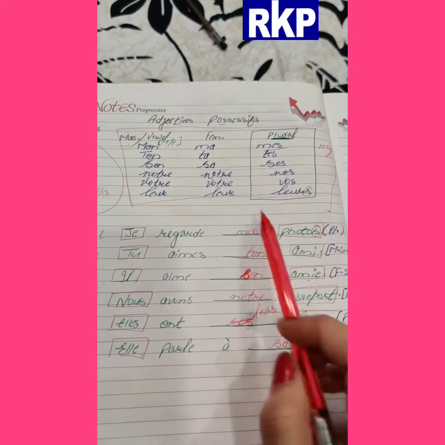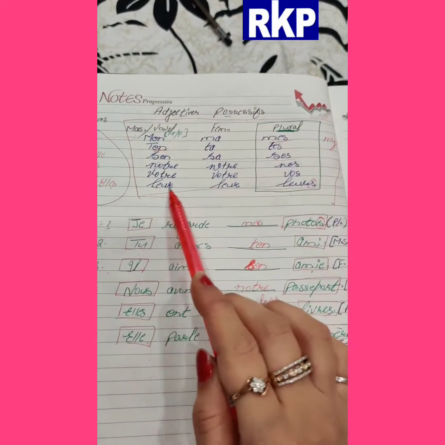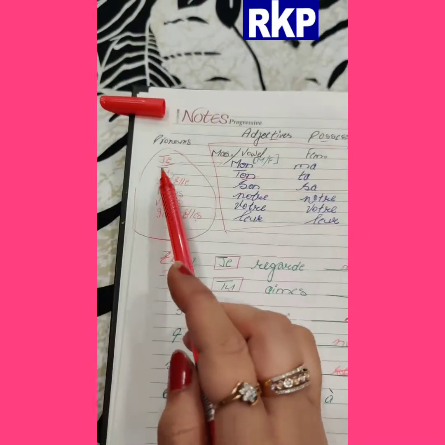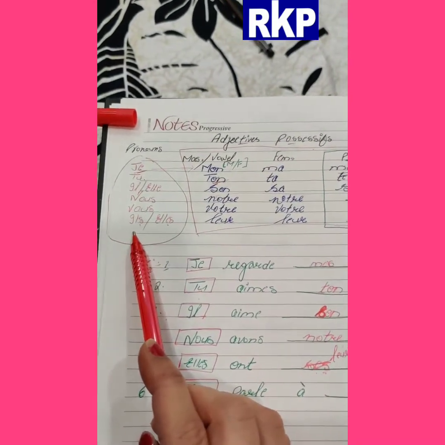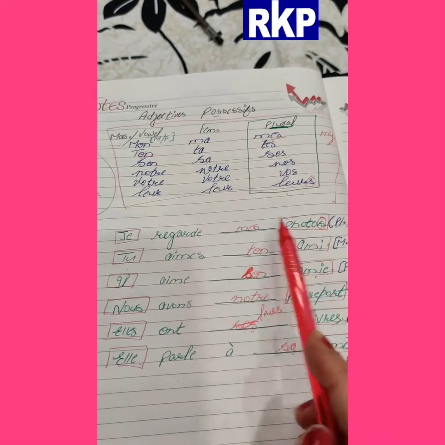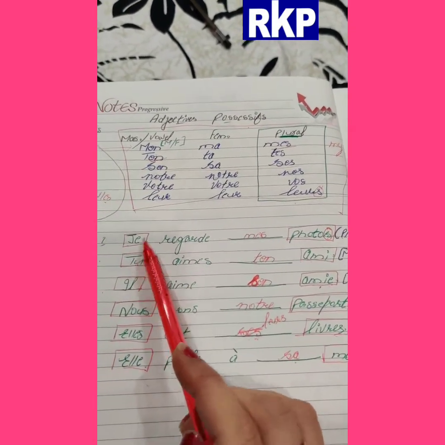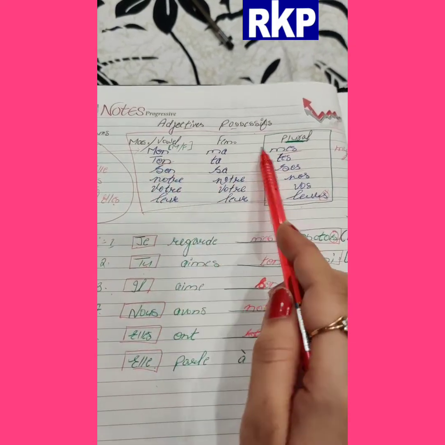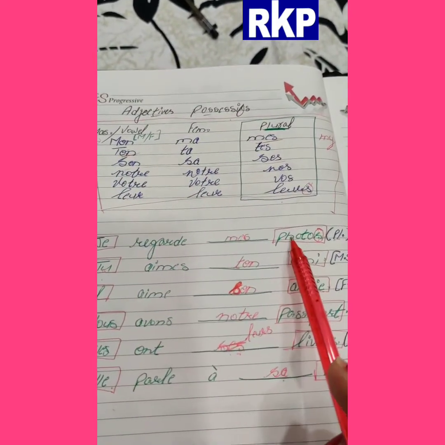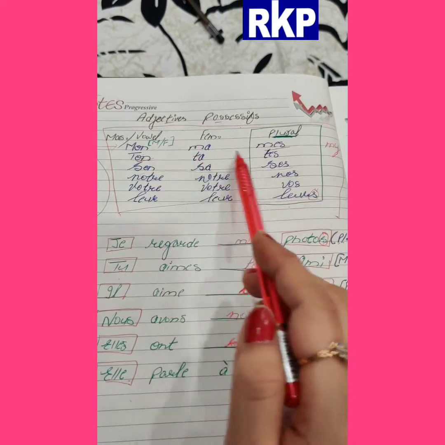Just learn this table, and use this table according to the subject pronoun. Two things you have to encircle: the subject and the word after the blank. The subject will tell which line will come, and the object will tell which column will come.